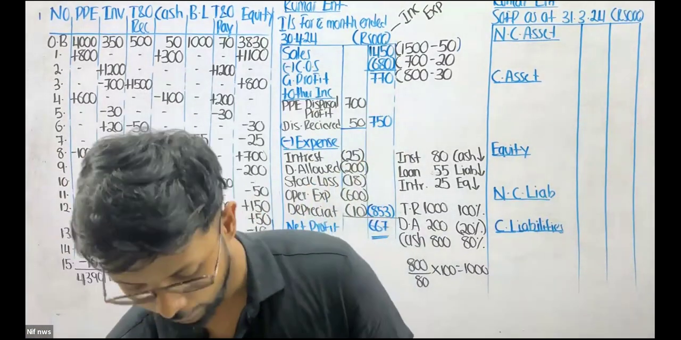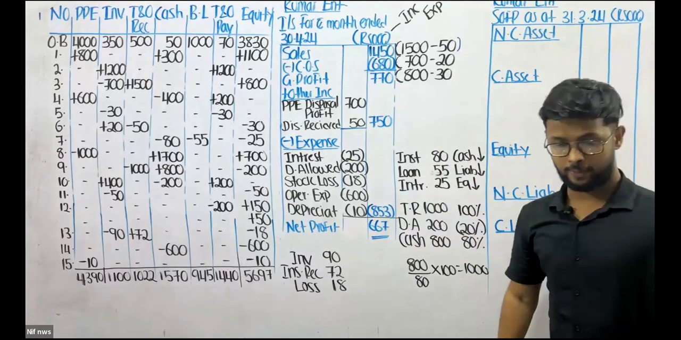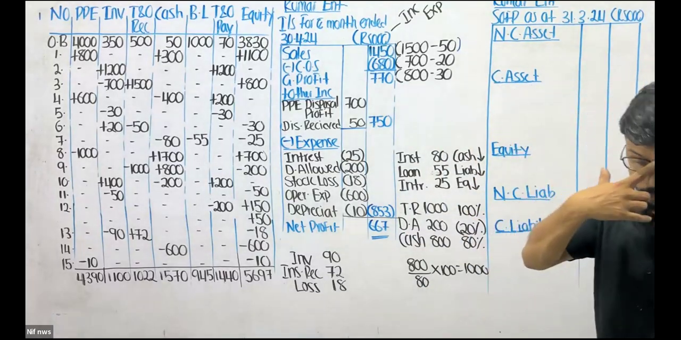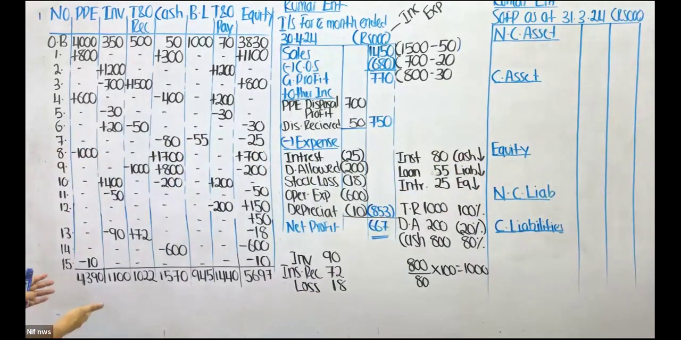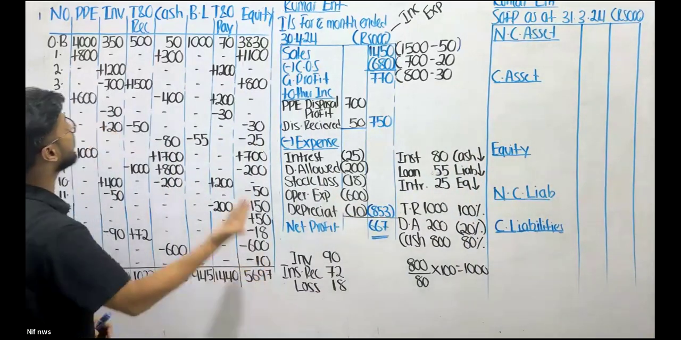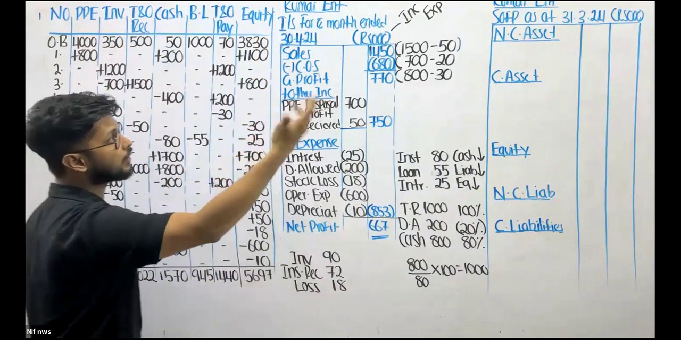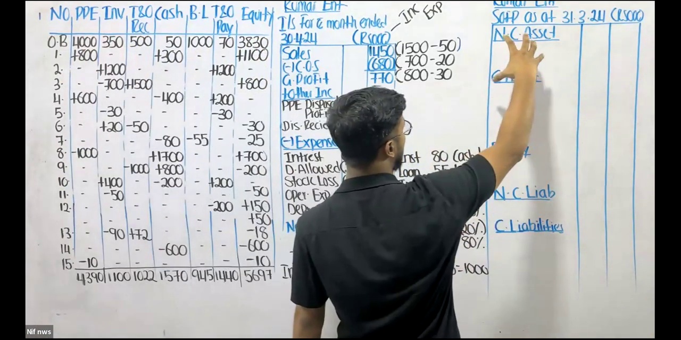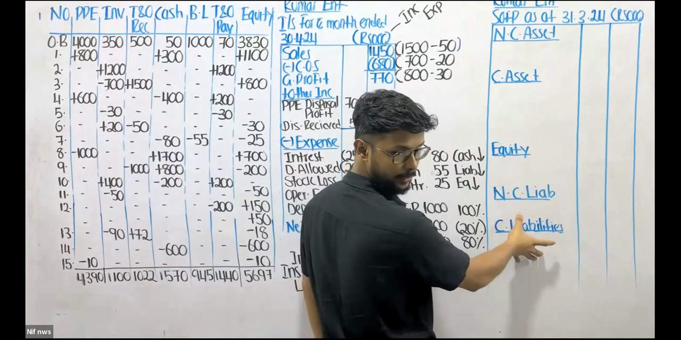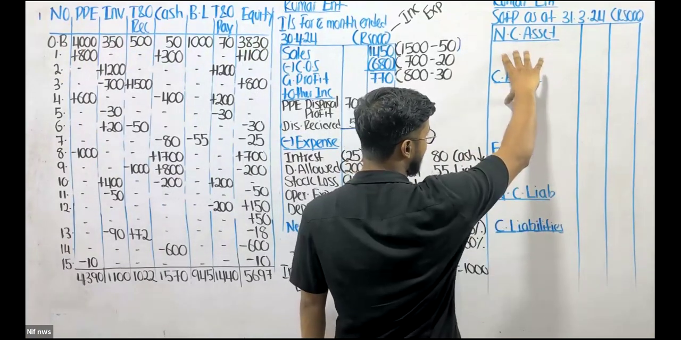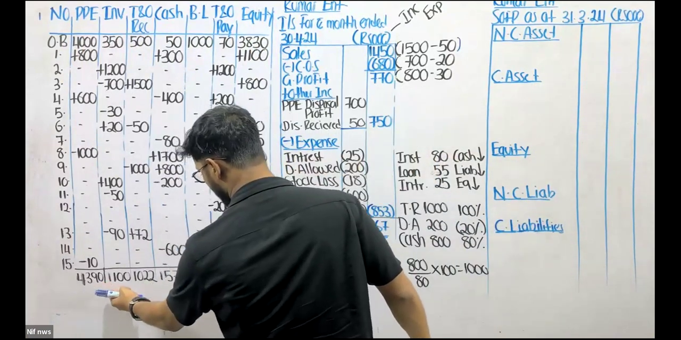And finally, we are coming down to the SOFP. So how do we do the SOFP? It's pretty easy. All you got to do is to take the final balances. We have the final balances of each and every asset, liability, and equity. So what do we represent in SOFP? We represent the assets, we represent the equity, and we represent the liability. That's what we do. So now we have taken the final balances.